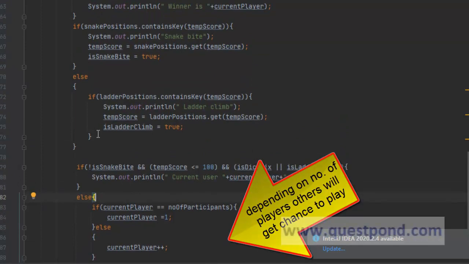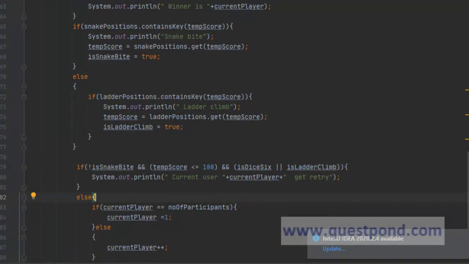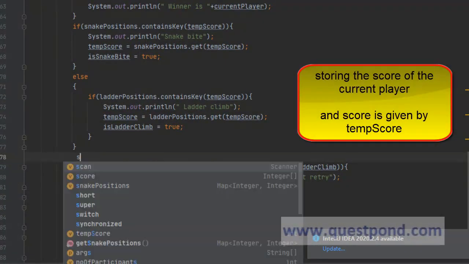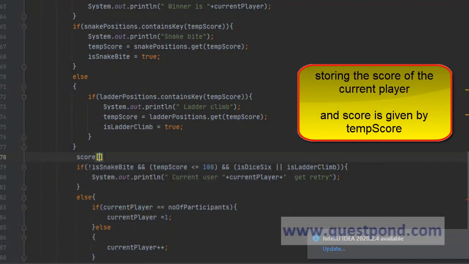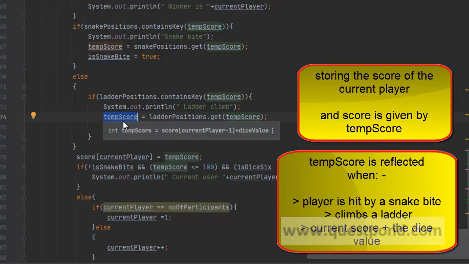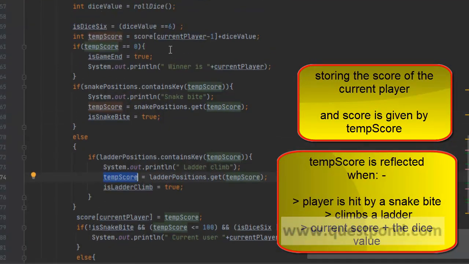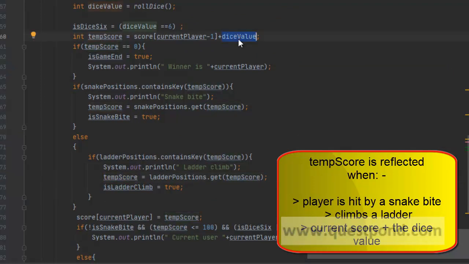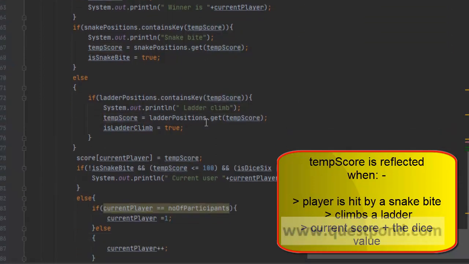Now, one thing which we did not do is capture the score. So the final thing is we will have to store the score of the current player, and that score is given by temp score, correct? If he is hit by a snake or if he climbs a ladder, in any of these cases, the temp score is reflected. And in normal cases, the temp score will be the value of the current score plus dice value, correct? So we have reflected that also.